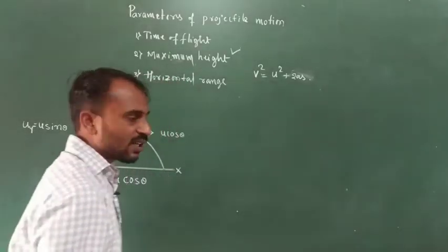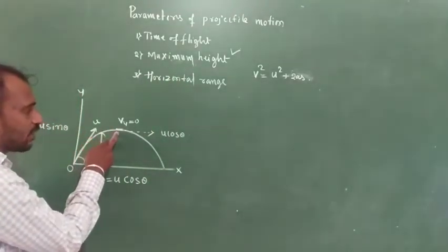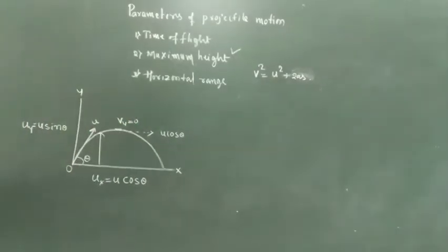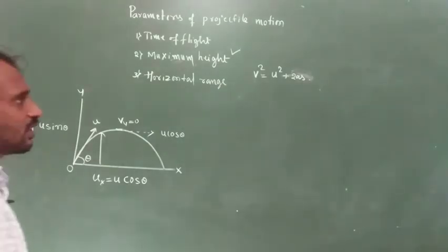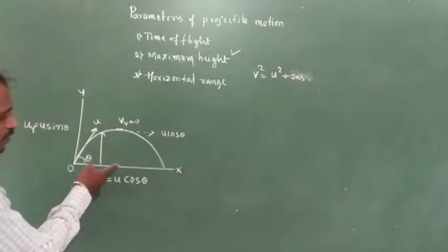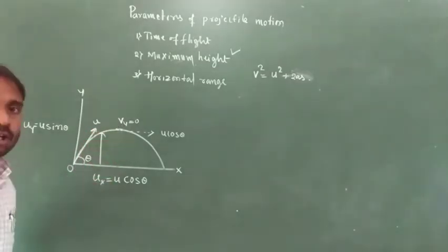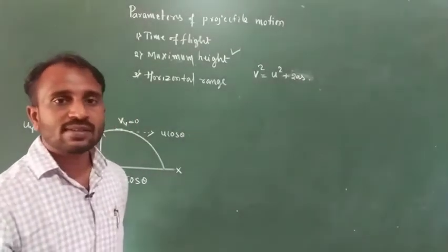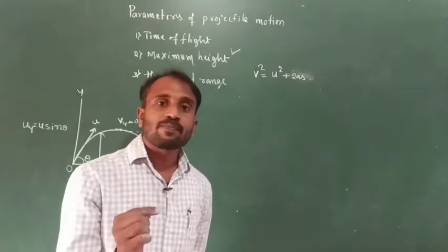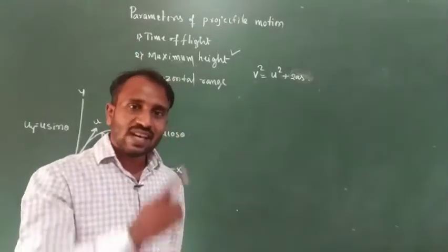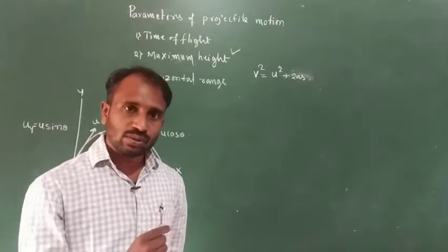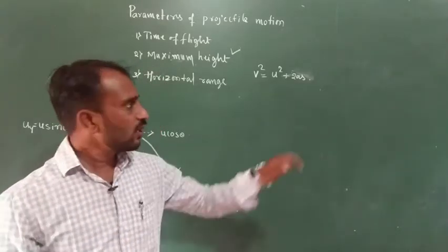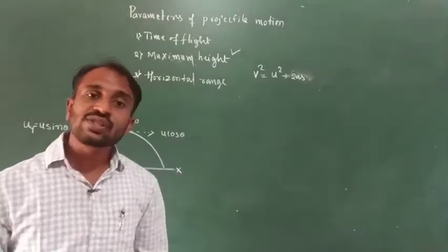So v is the final velocity. You already know that the final velocity at maximum height is 0, and the u value is u sin theta. Here we consider the displacement, the maximum displacement along the vertical component. a is the acceleration, but here the a value is the acceleration due to gravity. This is in the opposite direction. Suppose the particle is moving upward, then the particle opposes the acceleration due to gravity. So in the place of a we consider g.